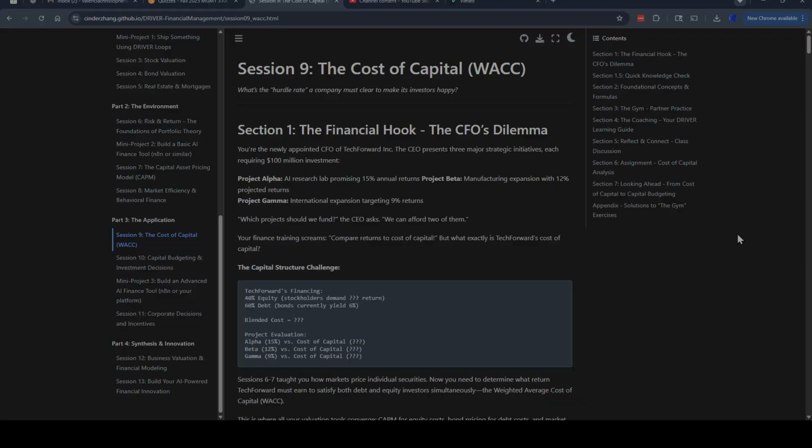Section 1, the financial hook, the CFO's dilemma. You're the newly appointed CFO of Tech Forward Incorporated. The CEO presents three major strategic initiatives, each requiring a $100 million investment.